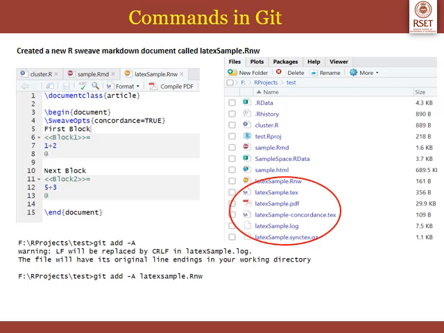So if you give git add -a, then all these new additions will be added to your GitHub staging area. Otherwise, you can even give git add -a and a specific file name. This will add only that particular file to the staging area, so that only that will be committed during the next push.